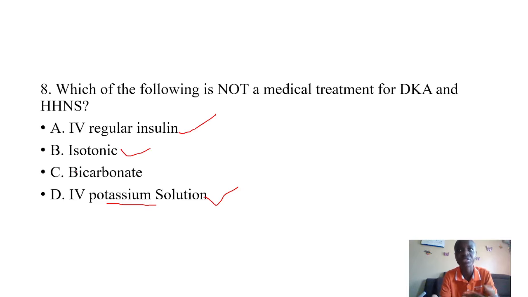Another system tries to pick up by compensating for that metabolic acidosis, trying to correct it, and the patient will always present with Kussmaul breathing. So for DKA, we do the bicarbonate, and also let us remember it's always acute in onset, unlike the other one, which is always gradual and takes a long period of time. So the one that is not a medical treatment for both conditions, we are confident to go with bicarbonate, because we've said it's specific to DKA.